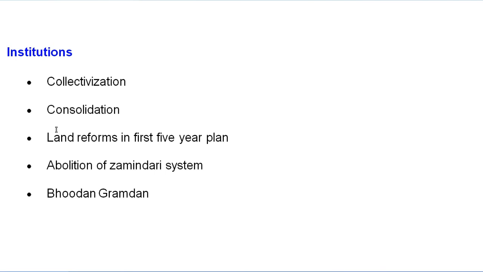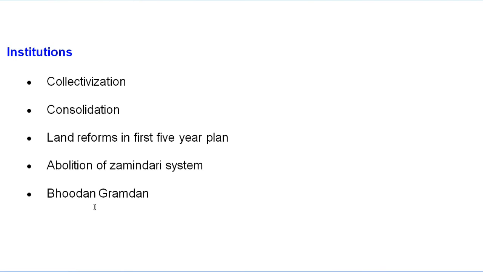Next is consolidation. What is consolidation? It is about land holdings, meaning to bring together different pieces of land and merge them into one piece of land. Next are the land reforms in the first five-year plan, when the government made the first five-year plans. Next, abolition of the zamindari system. It is very important to abolish the zamindari system. By that, many farmers got their land and the freedom to cultivate their own pieces of land.